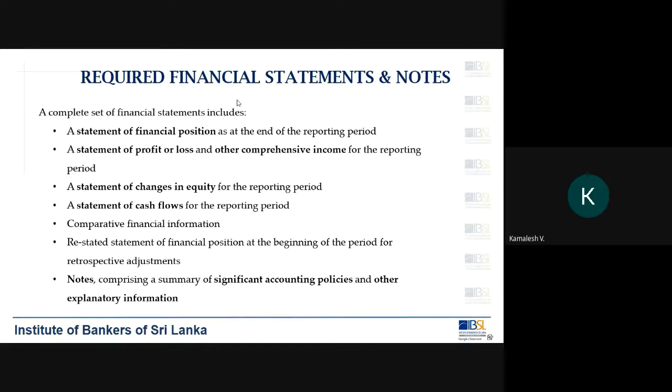So basically, when you look at all these listed items, this is known as a complete set of financial statements. In examination, sometimes this might be referred to as list down the primary financial statements. When you are asked to write the primary financial statements, you have to write all these.